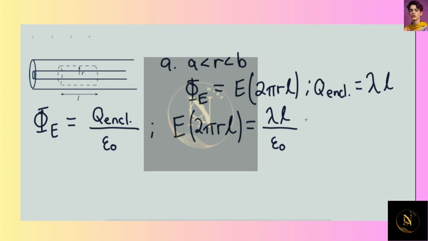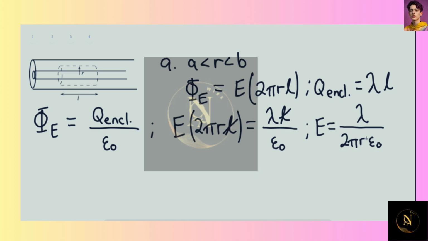Of course, the length cancels out, and we have that the electric field equals the linear charge density lambda divided by 2 pi R times the permittivity of free space, or the permittivity of a vacuum.